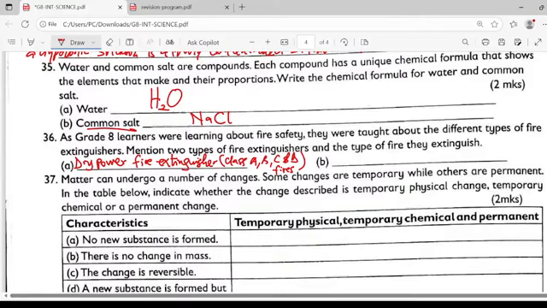Then, besides the dry powder fire extinguisher, we also have what is called the wet chemical fire extinguisher.